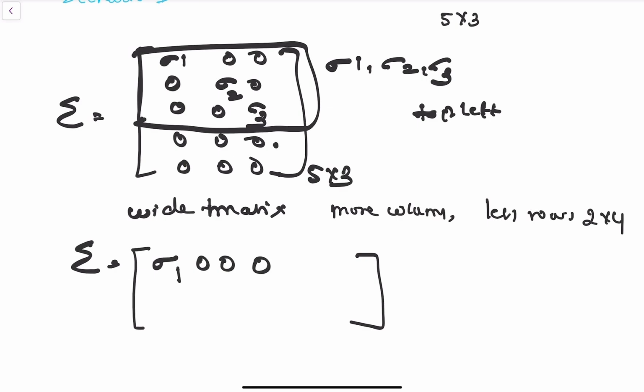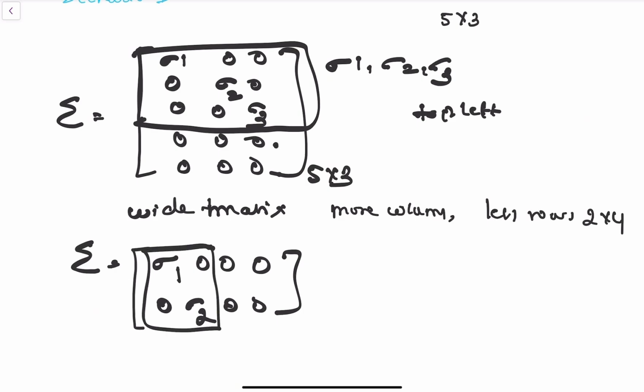All right, let me write it down. So, 0, sigma 2, 0, 0. Now see, the singular values sigma 1 and sigma 2 will sit on the diagonal of the top left part, and the rest of the columns to the right will be filled with zeros, right? To the right everything is 0, to the left I have filled in the singular values. So it's like a small diagonal square block with columns of 0 added to its right to match the width of A.